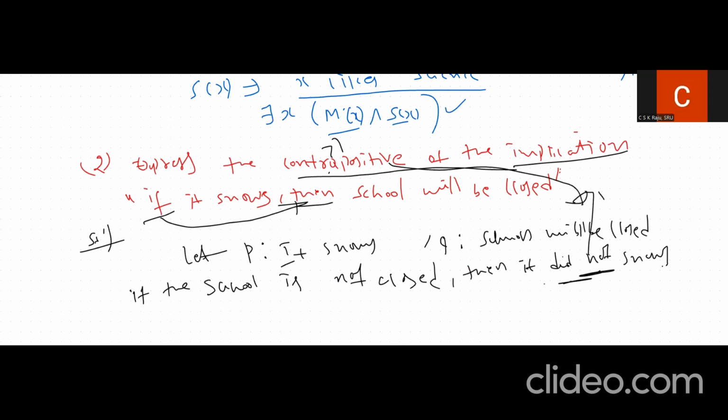Now if you try to represent that symbolically, you will be getting negation Q, which is nothing but the school is not closed, implies then it did not snow. Negation P means it did not snow. So we represented it in terms of logical connectives, in a symbolical logical way also.